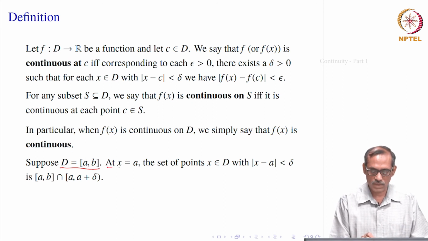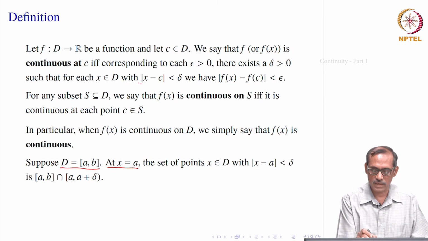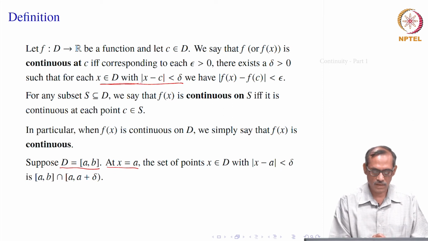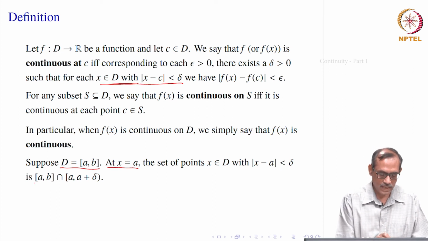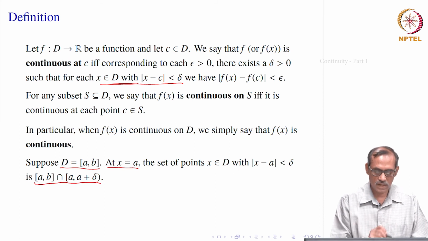So, suppose at x equal to a, the set of points x in D with |x minus a| less than delta, which we are requiring in the definition, right. That will look like (a, b) intersection (a minus delta, a plus delta), because it is the end point a. The left side neighborhood is not contained inside our domain, the interval a b.